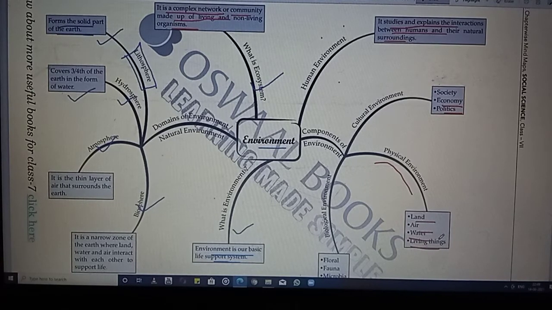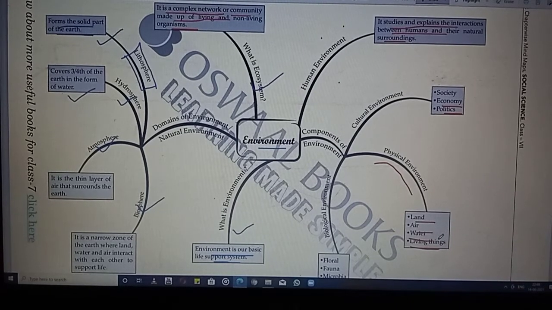So we all know that we are living on the land, we are breathing air, we are drinking water, and we all are living things only, we are the living beings only. So when we all meet, we are known together as we form an environment which is known as the physical environment. Next is your biological environment.